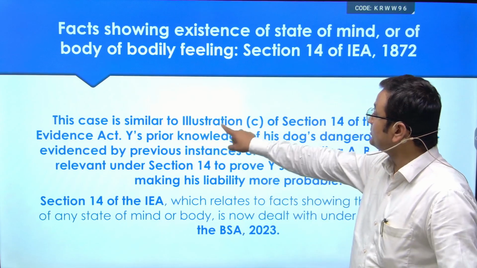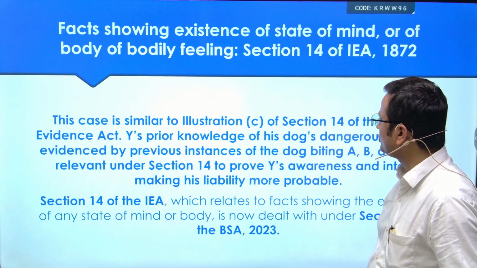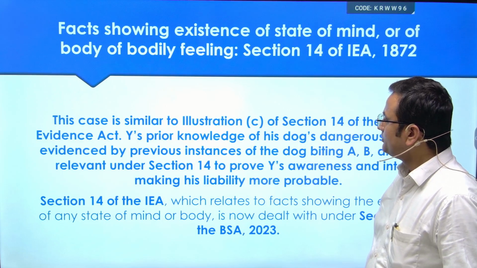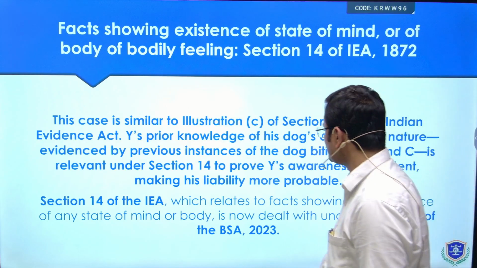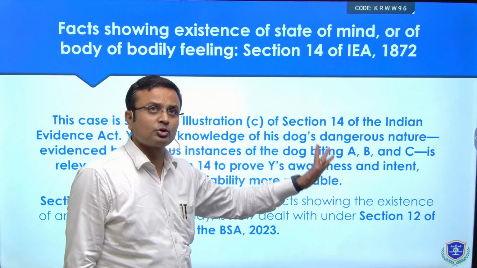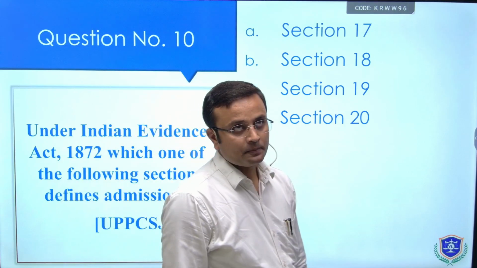The case is similar to the illustration C of section 14 of the Indian Evidence Act. Y's prior knowledge of his dog's dangerous nature, evident by previous instances of the dog biting A, B and C, is relevant under section 14 to prove Y's awareness and intent, making his liability more probable. So section 14 is the answer.